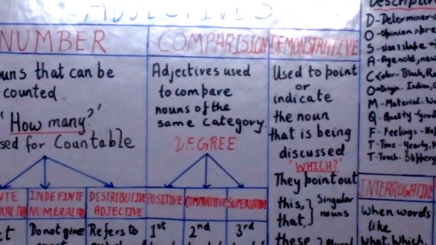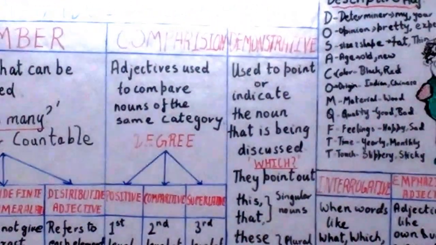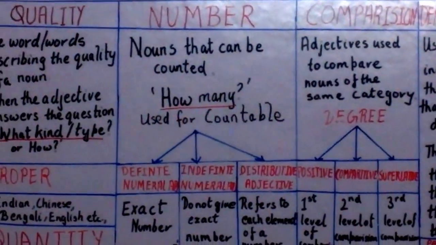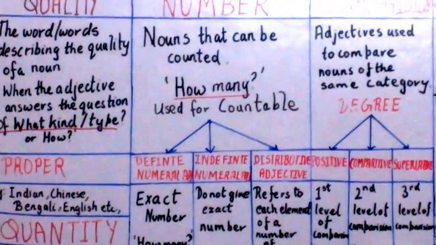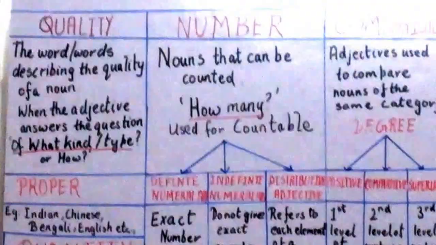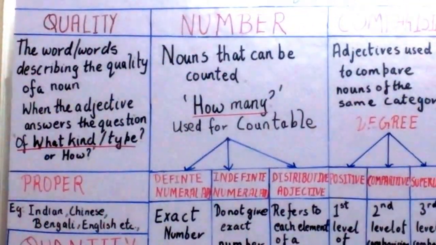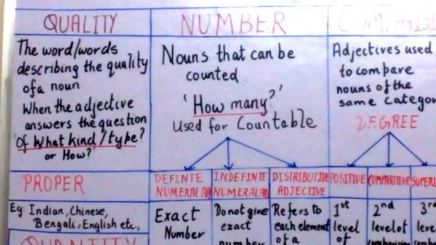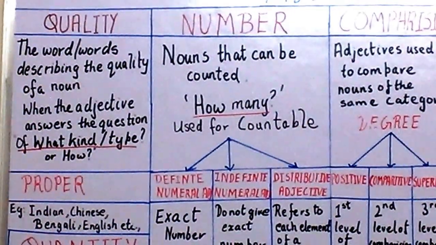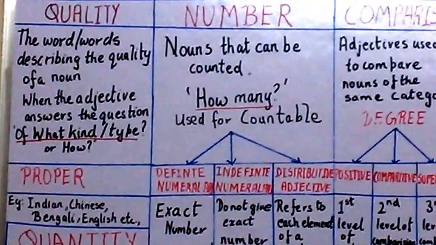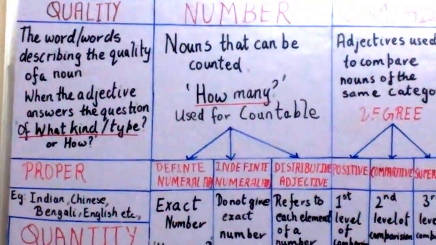Now let us see the first, adjective of quality. An adjective of quality shows the kind or quality of a person or thing. For example, Mumbai is a large city. Large shows how Mumbai is, what kind of city it is. So what kind of city is it? Yes, it is a large city. We can also say big city.